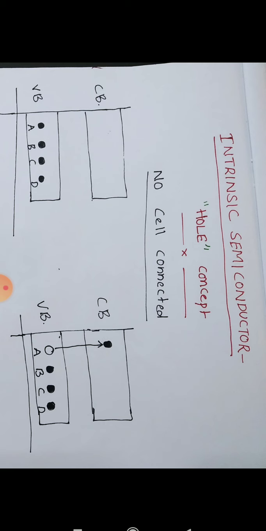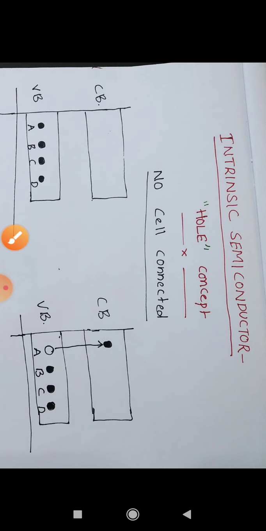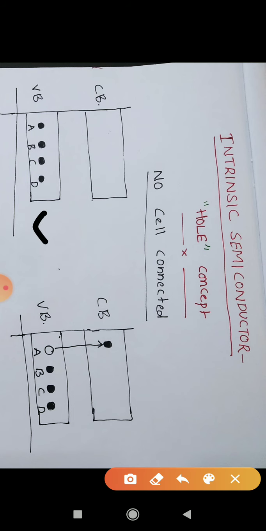Now you consider the diagram shown in this figure. Here it consists valence band and conduction band, and there is some gap in between that we call energy gap, which is less than 2 electron volt. Now here, the electron which is present in the valence band, if you give some amount of energy, then it can jump into higher levels. That means it requires some energy to excite into higher levels to go to conduction band.